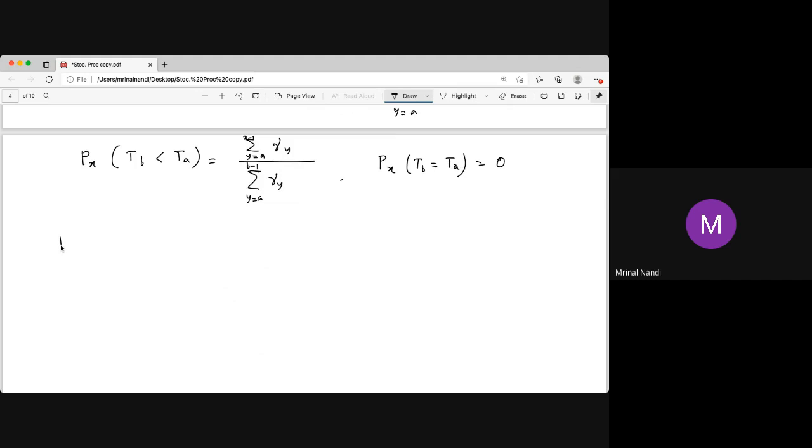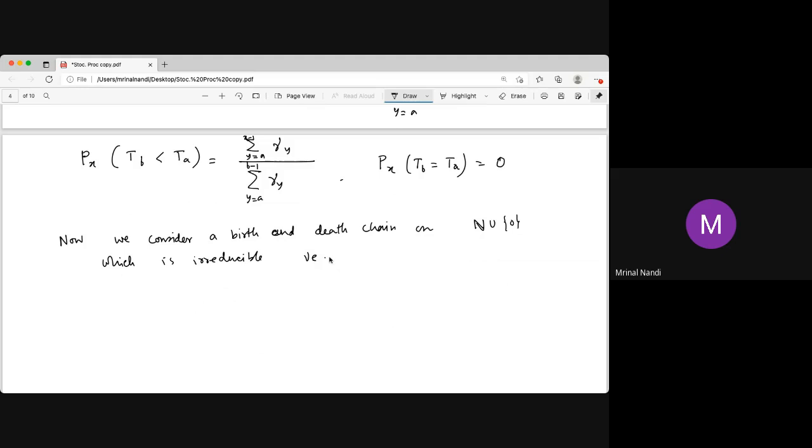Now we consider a birth and death chain on, say, the non-negative integers, natural numbers union 0, which is irreducible.